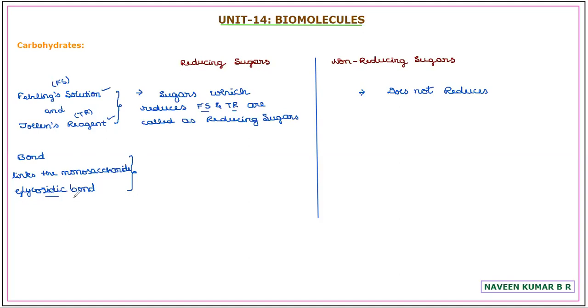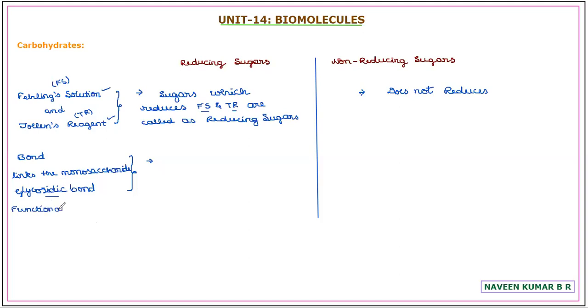We'll try to see how exactly the bond is formed. Now, to understand the reasoning point, information about the glycosidic bond is required. In reducing and non-reducing sugars, along with this information, you require one more thing, that is the functional carbon.